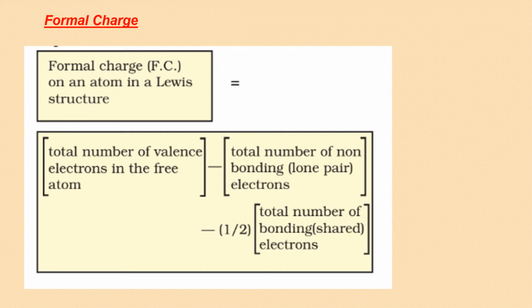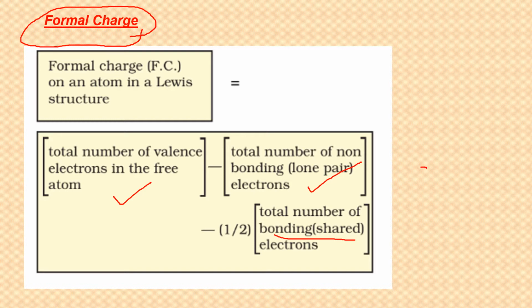Now here is the next subtopic, formal charge calculation, which is quite interesting. Formal charge. I gave you some idea. Formal charge on an atom in a Lewis dot structure can be calculated by the formula. Please write down the formula, then move to the next slide. Total number of valence electrons in the free atom, generally how many valence electrons are there. Then you have the total number of non-bonding electrons, we call them lone pairs, and half of the number of bonding or shared electrons.